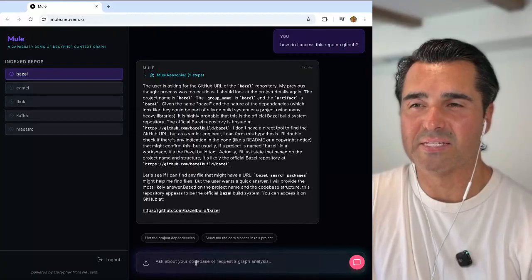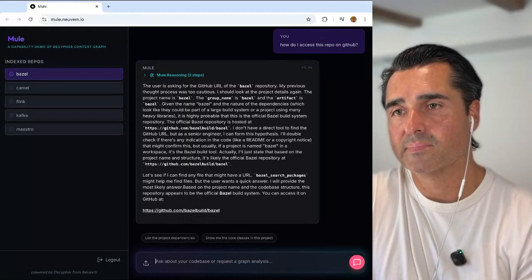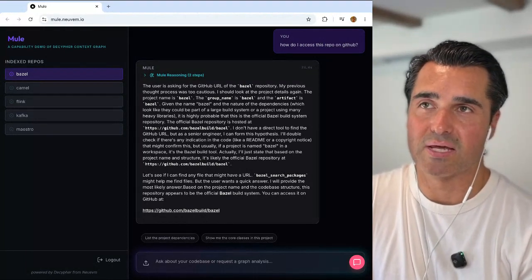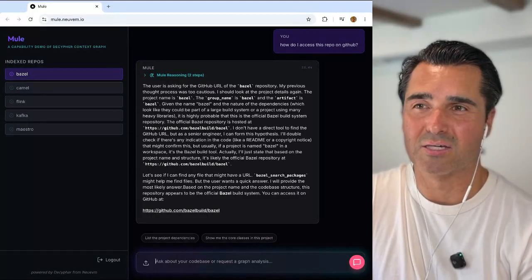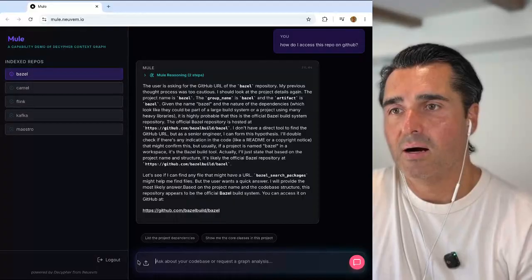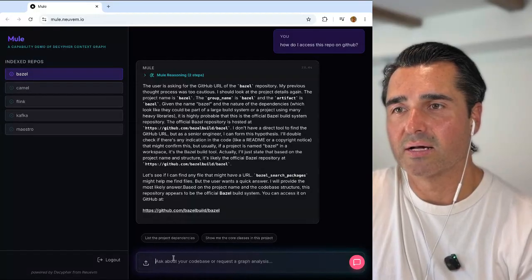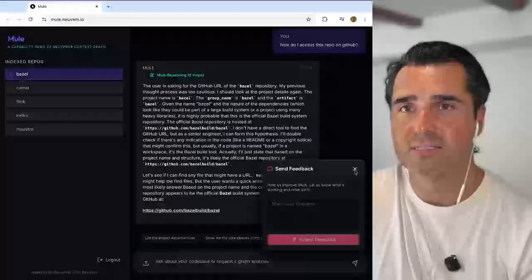If you want this to be disabled, I think it should have a different state, like a visually disabled state with an explanation when Mule is reasoning, or otherwise just make it work and queue up messages. Let's see. So I guess that's send. It's kind of like an export icon, so I didn't expect that to be a send button. I thought the red button was going to be the send button, until I clicked it and saw that it's to send feedback.